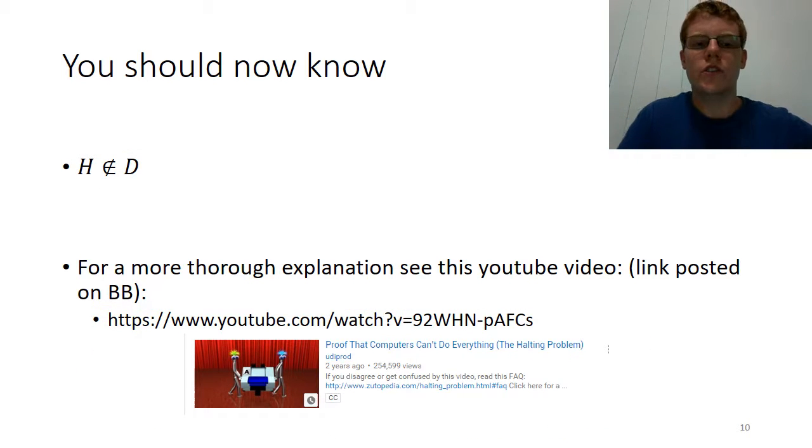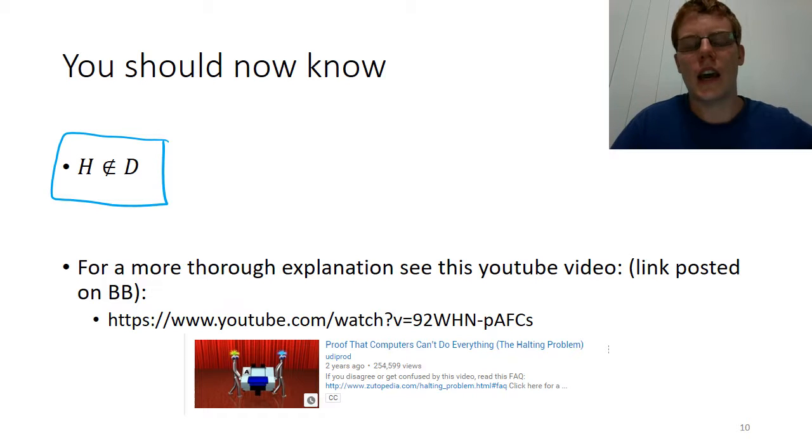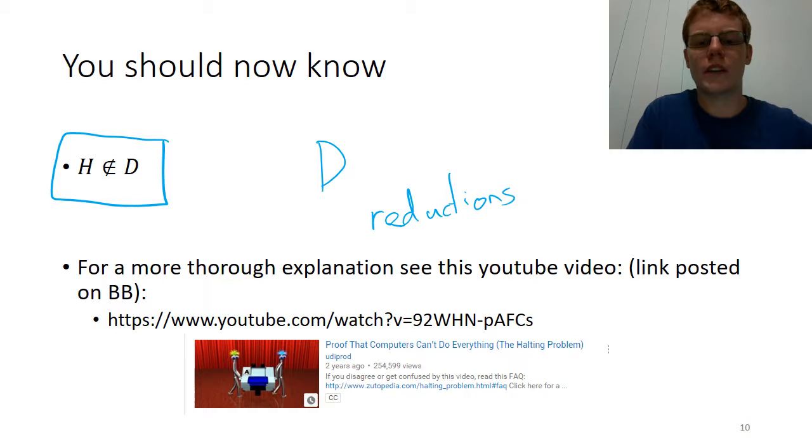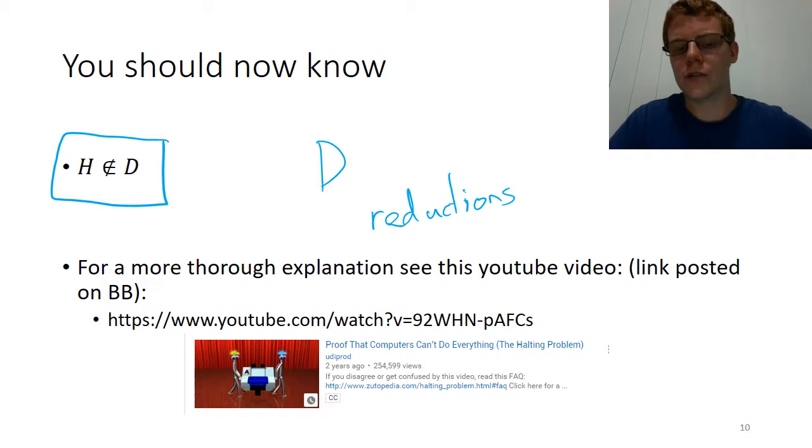One of the things we are going to use repeatedly is this fact here, as a basis for proofs that other languages are or are not in the set D. So it's important that you understand and are happy with the proof that the halting problem is not decidable, because it will be the basis for a large number of other proofs that you will have to do in this course. And these are going to be reduction style proofs. And whilst they are complicated, they don't involve a lot of algebra or other mundane mathematics, and instead they involve a lot of logic and reasoning.